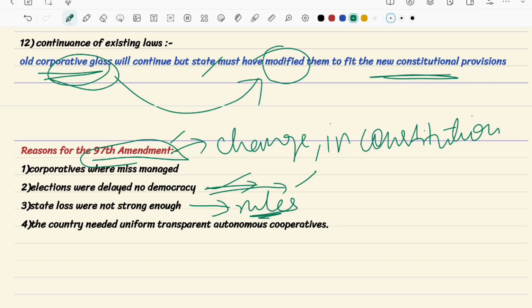And the country needs uniform transparency in autonomous corporates. There should be uniform transparency, but there is not at all any kind of transparency. So that's also the reason why they amended.